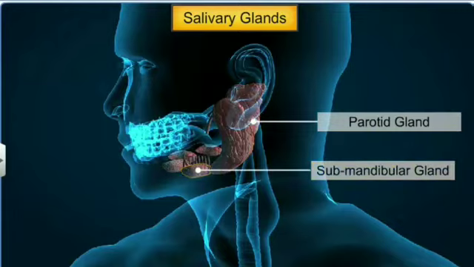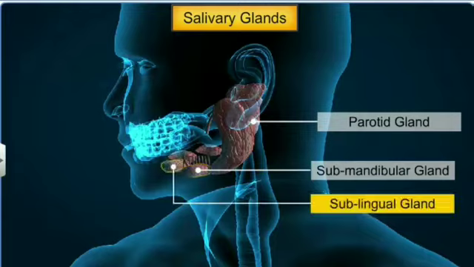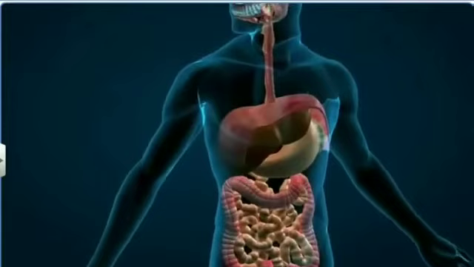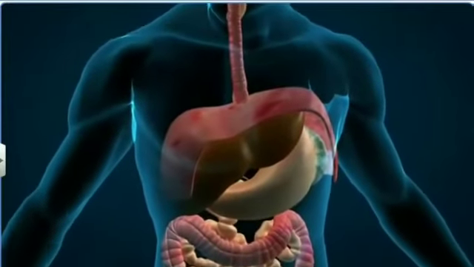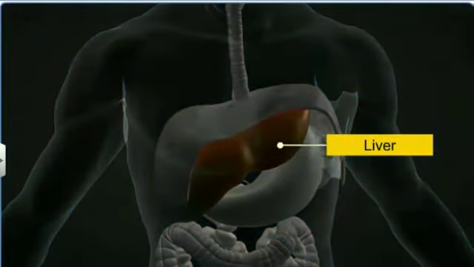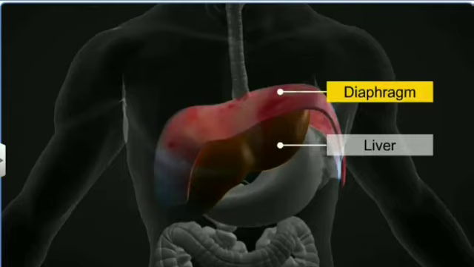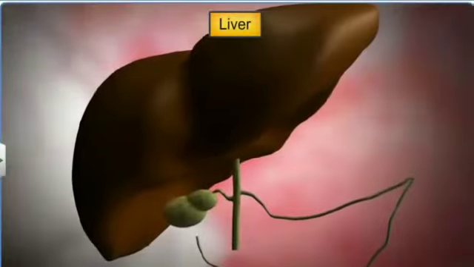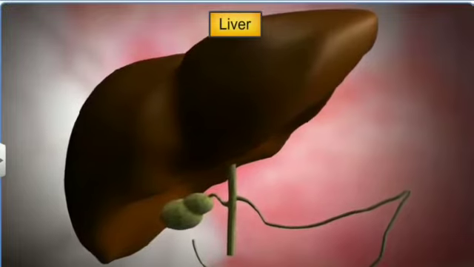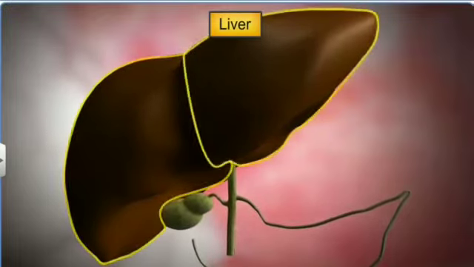The liver is the largest gland of the body. It is located in the abdominal cavity just below the diaphragm. It has two hepatic lobes, which are covered by a thin connective tissue called Glisson's capsule.